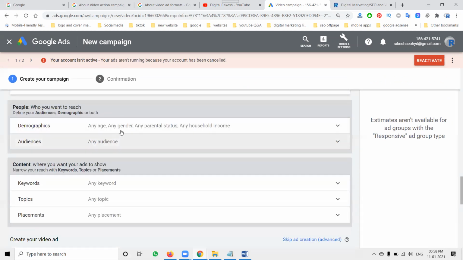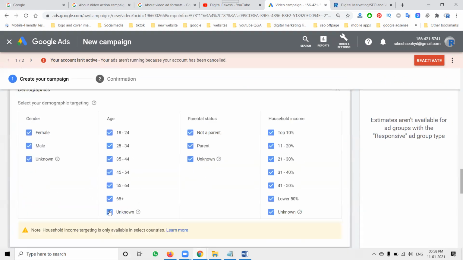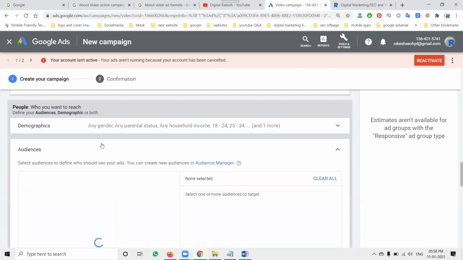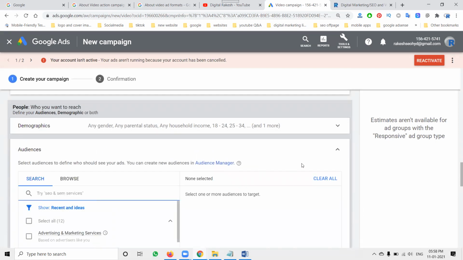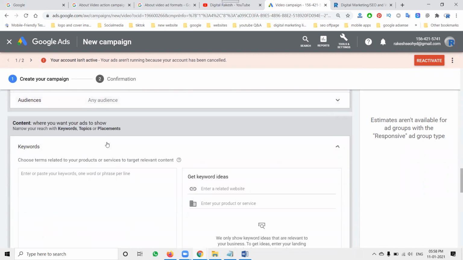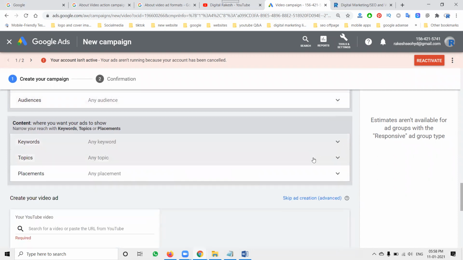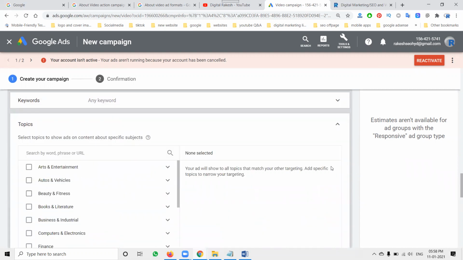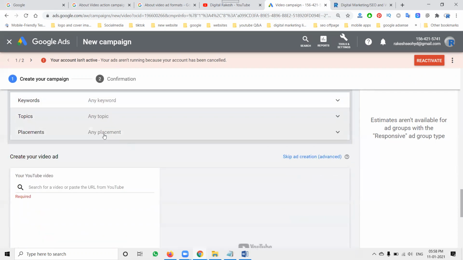After that, selecting the age of people. I can target up to 44 years. Everything is common. Audience selection: any specific audience you can select, or go for not any specific audience. Keyword: if you go for specific keywords, my video will be popular anywhere. And topics: any specific topic you can select. I can promote to any kind of people to show my particular option.